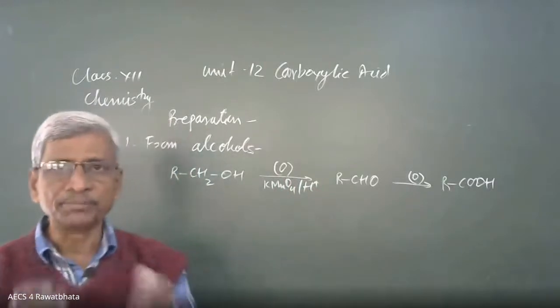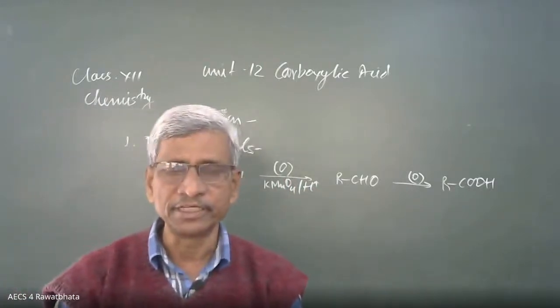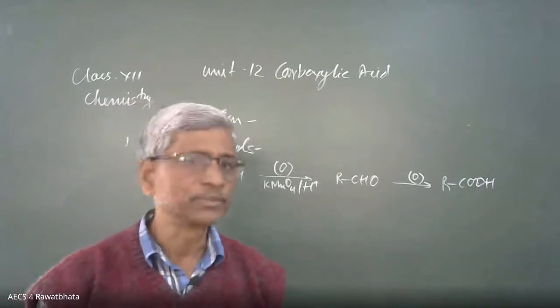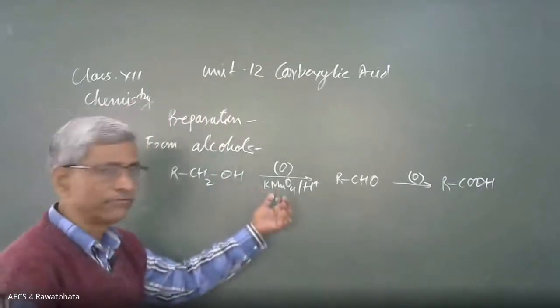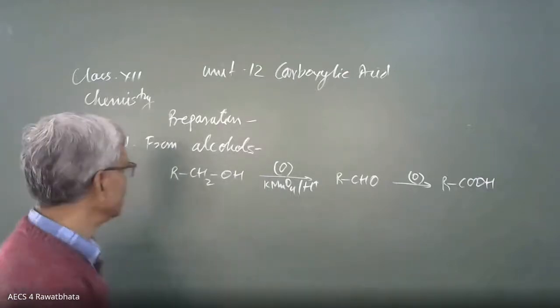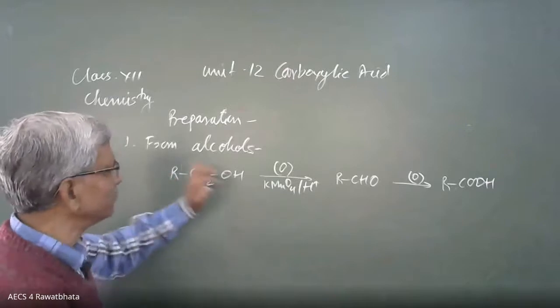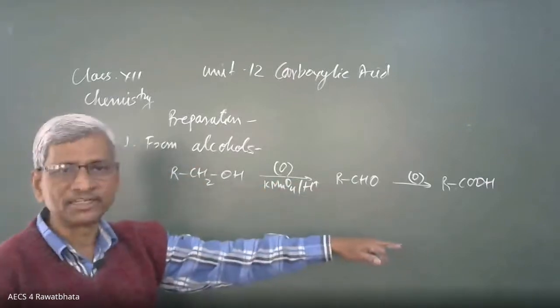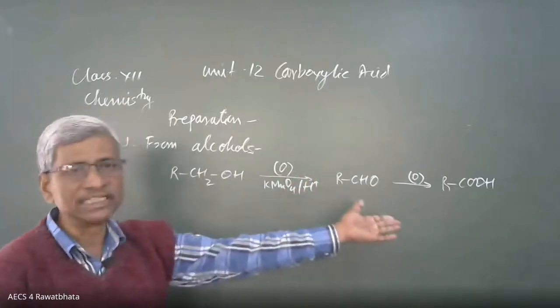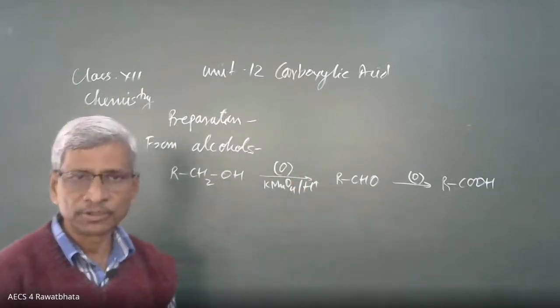Control means we maintain the temperature so that as soon as aldehyde forms, it is vaporized out of contact with KMnO4. If we start from aldehyde, by simple oxidation we can convert it into carboxylic acid.